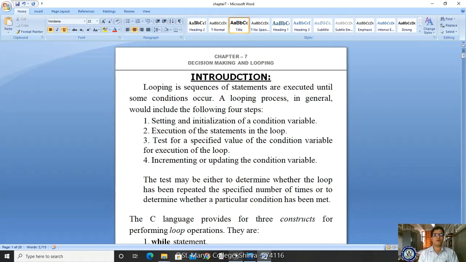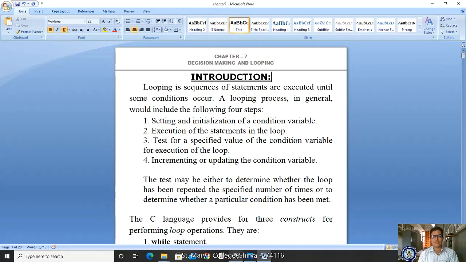These kinds of programs are very essential. For example, in a general condition, what is your favorite food or your favorite sweet? Suppose it is a laddu or cake, how many cakes can you eat? You can eat either 5 or 6. If you are eating 5 or 6, you are repeating that. After completion of one you repeat the second, after the second you repeat the third. So how long will you eat? Until you feel satisfied. So this is nothing but looping.